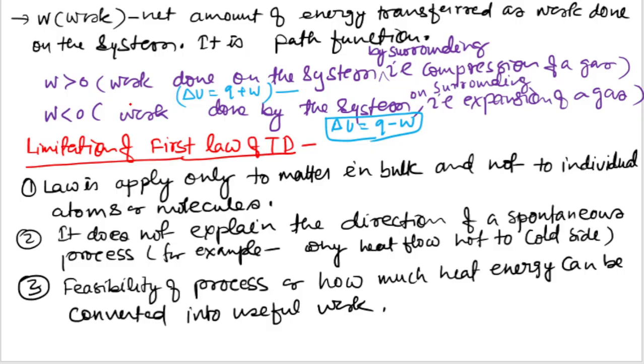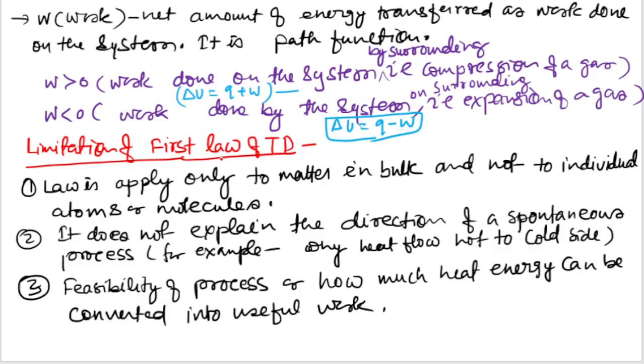If work is positive, that means work is done on the system by the surroundings, that is compression of gas, and this equation shows the work is positive in the first law of thermodynamics. Similarly, if work is negative, that means work is done by the system on the surroundings, that is expansion of gas, and here work becomes negative.